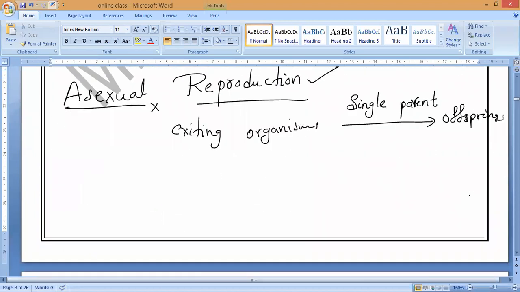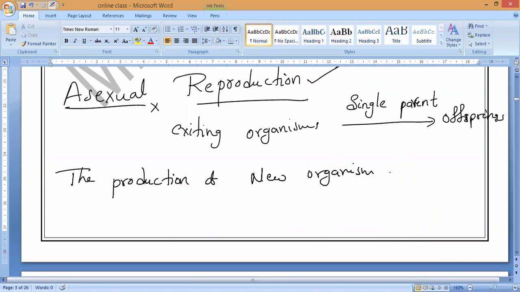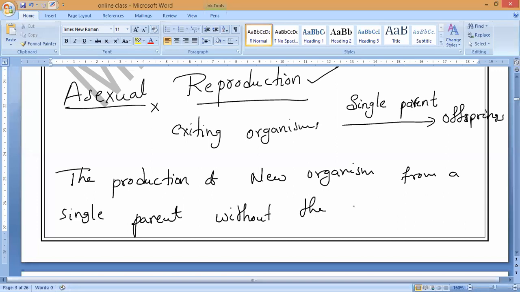Understand, everybody? Asexual reproduction. Please write the definition. The production of new organism from a single parent without involvement of reproductive cells.